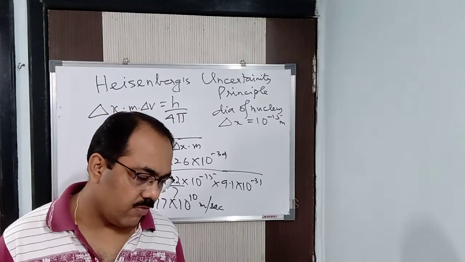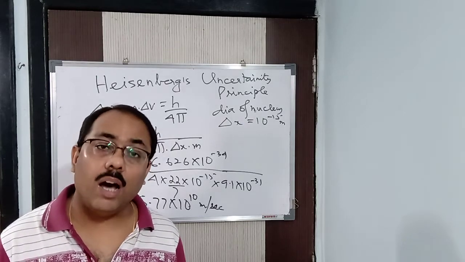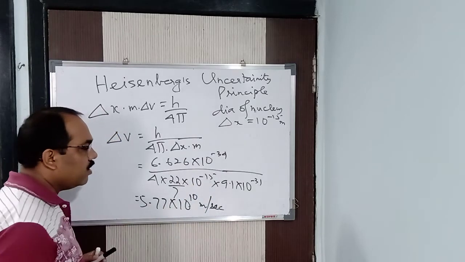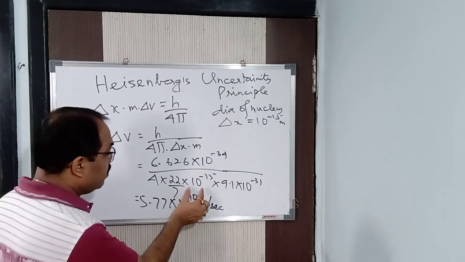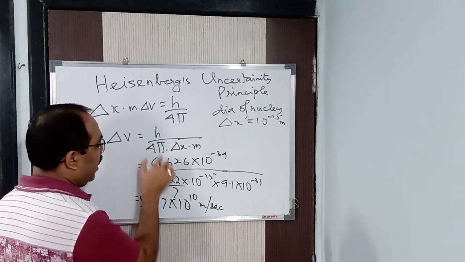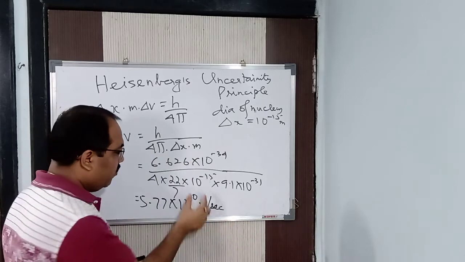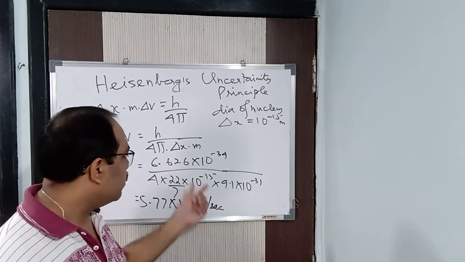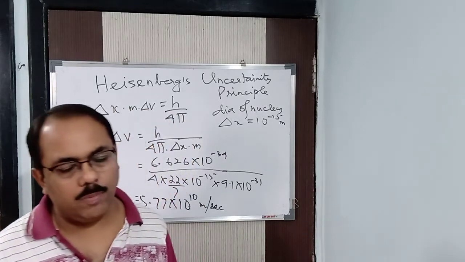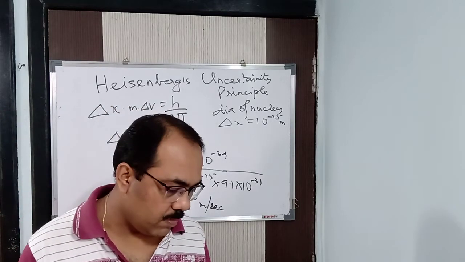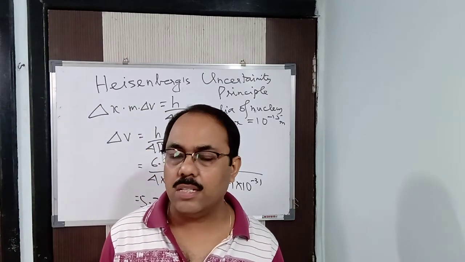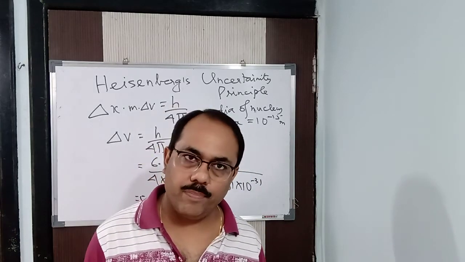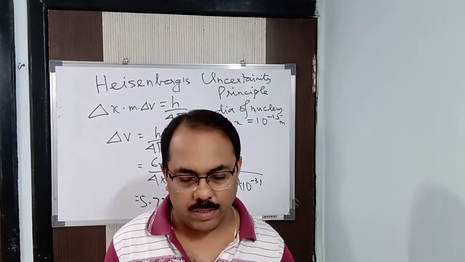So hence the electron is not found inside the nucleus, it is found outside the nucleus only. Because only if I change this value will the velocity come to be 3 into 10 to the power 8 meter per second. Can I change h, 4 pi, or m? No. The uncertainty, 10 to the power minus 15, would have to change, and then it would not be inside the nucleus. For that purpose, it is proved that electrons are not present inside the nucleus, they lie outside it. From Heisenberg's uncertainty principle, we came to know about it. Got it? So this is your Heisenberg's uncertainty principle.